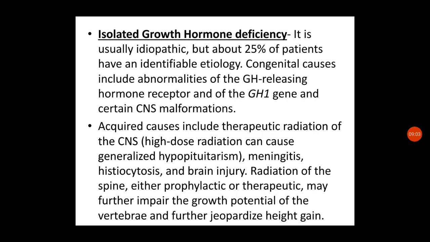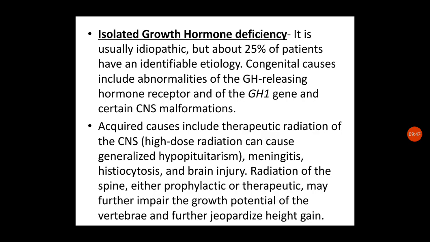Acquired causes include therapeutic radiation of the brain, the vertebrae or other parts, and also meningitis, histiocytosis, and brain injury. All of these can lead to growth hormone deficiency. In total, pituitary gland abnormalities and abnormalities of the CNS and other systems can lead to growth hormone deficiency, and vertebral and other bone problems can also cause growth abnormalities.